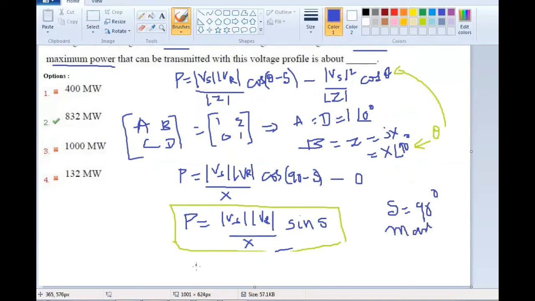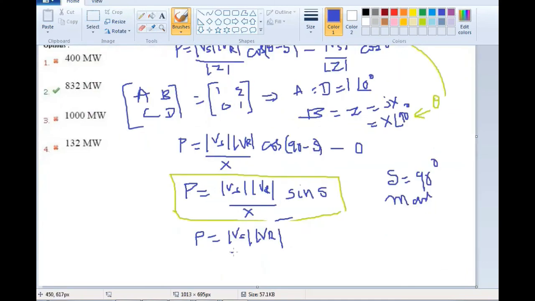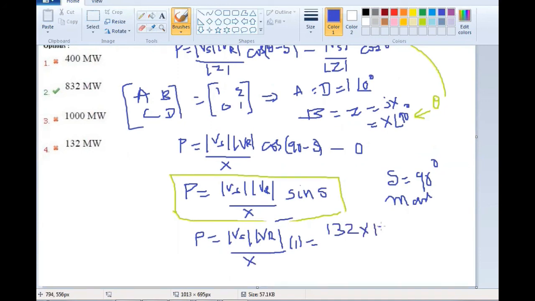Then this equation becomes P equal to Vs magnitude and Vr magnitude divided by X, and sine 90 degrees is 1. So this equals the sending end voltage 132 kV multiplied by 126 kV divided by 20 ohms.